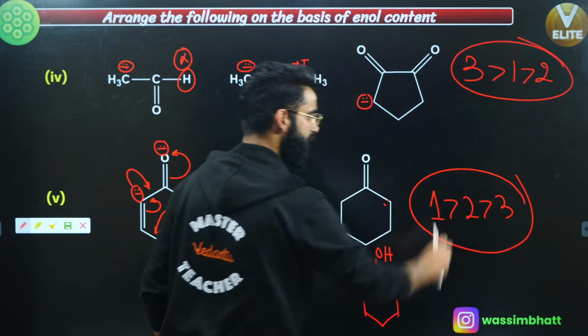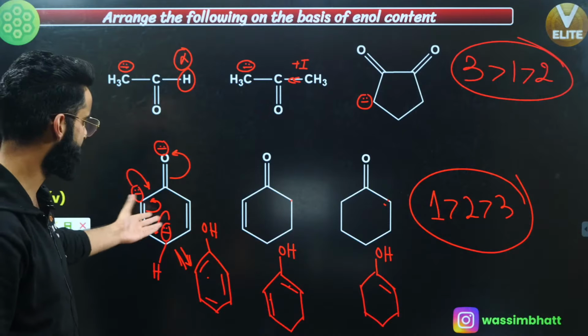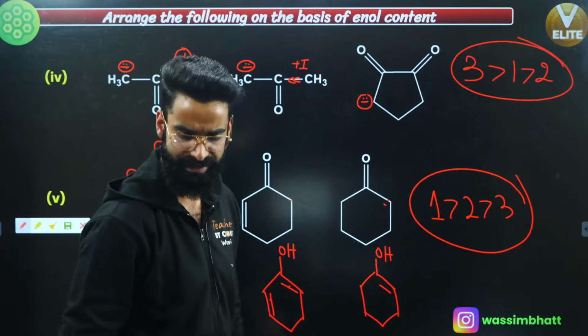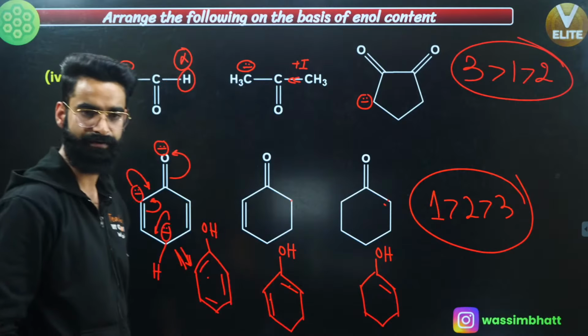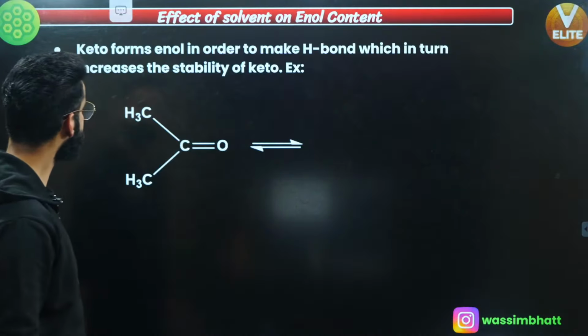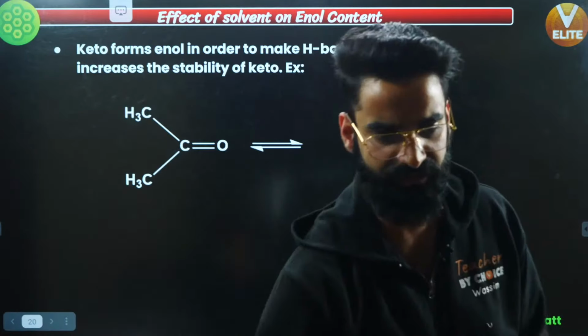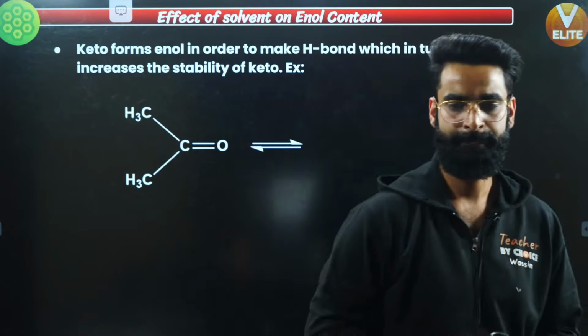And stability of the enol is directly proportional to the enol content. So enol content is more in the first one, followed by second one, followed by the third one, right? Let me know in the chat box if it is clear to everyone, so that I can move on and talk about the effect of solvent on enol content.